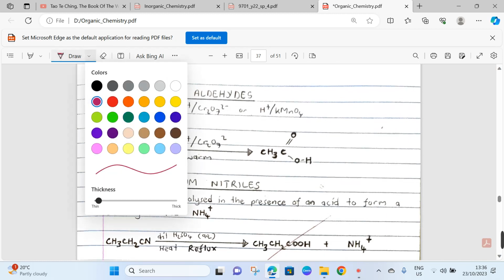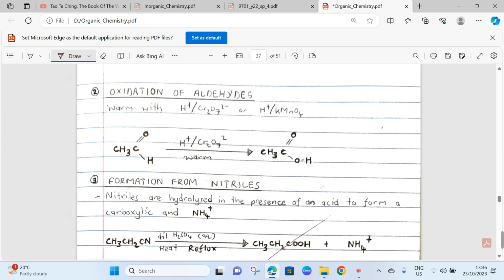Carboxylic acids are also formed from the oxidation of aldehydes using the same oxidizing agents, acidified potassium dichromate(VI) or acidified potassium manganate(VII), from your aldehyde to produce your carboxylic acid.